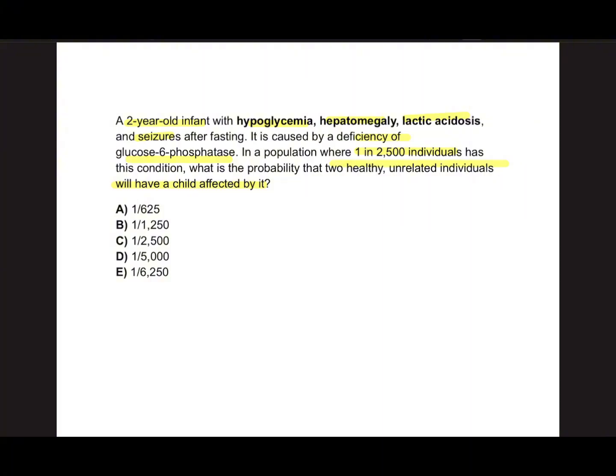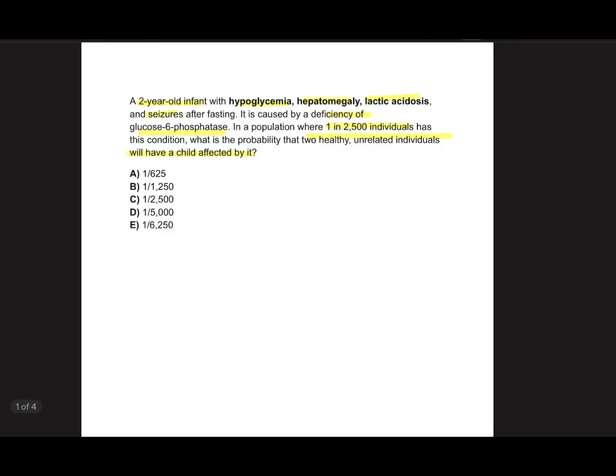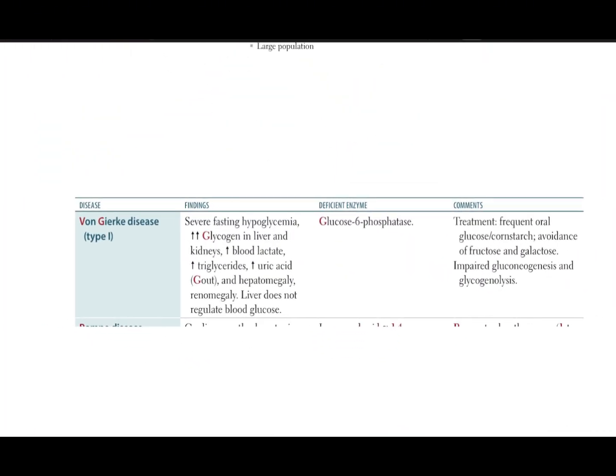Okay, welcome back. So, in questions like this, the first step is identifying the condition so that we can determine whether it is autosomal dominant or recessive, and based on that, we can calculate the frequencies. So, this condition is von Gierke disease. This is a glycogen storage disorder type 1.